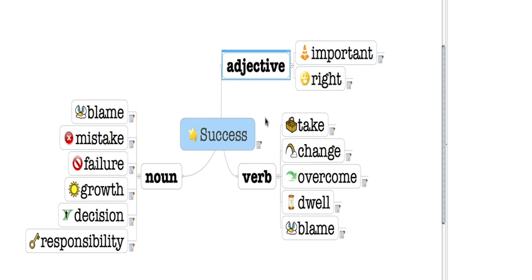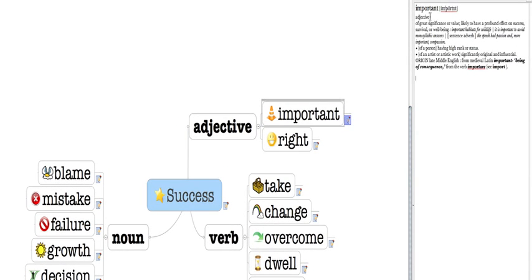The last thing we want to do is look at the 2 adjectives on the map. Remember, an adjective is a word that describes a noun. For example, important means something with great value or great significance.